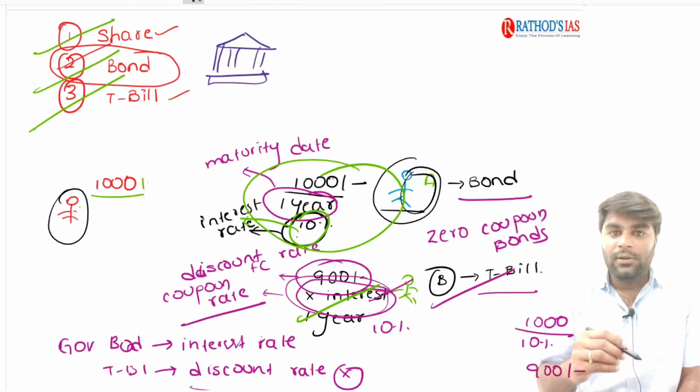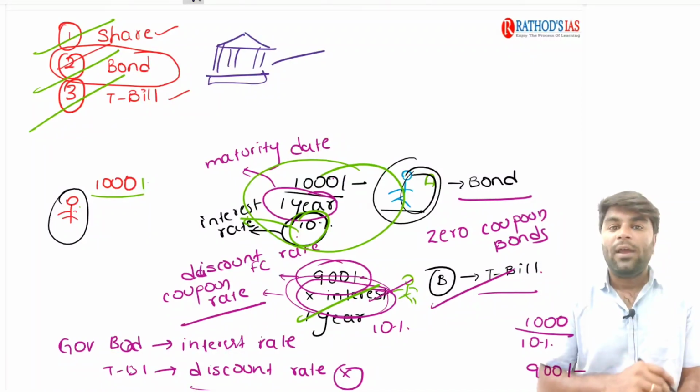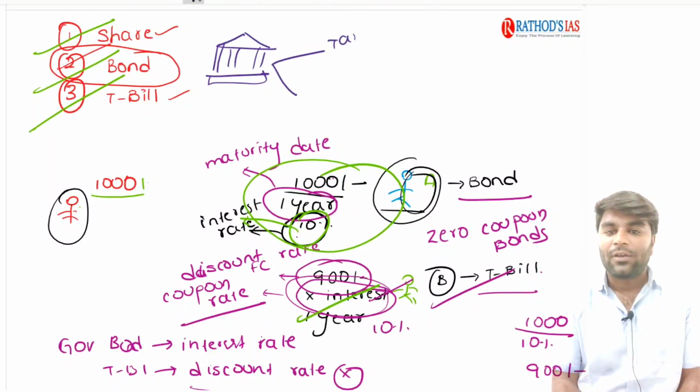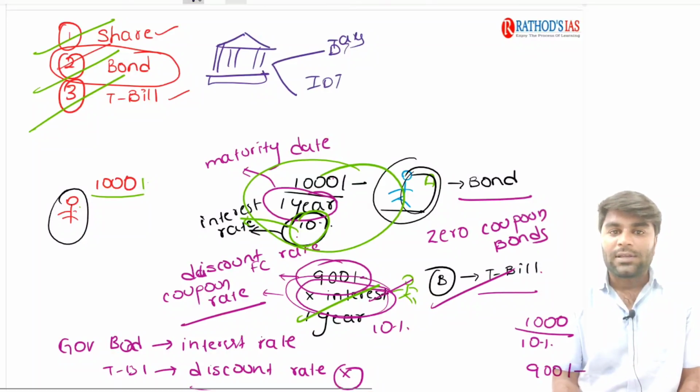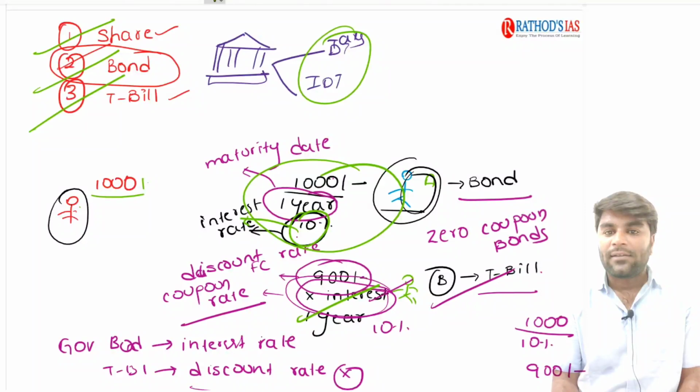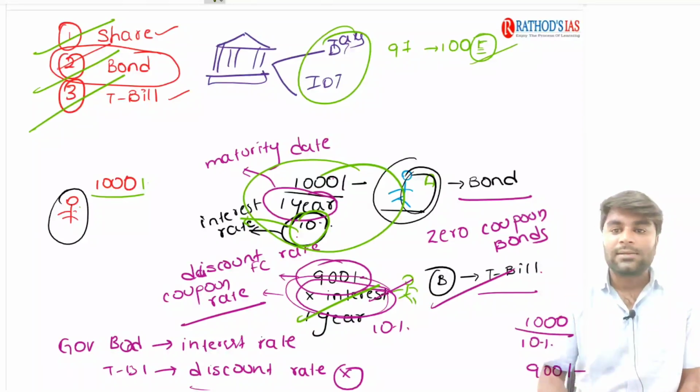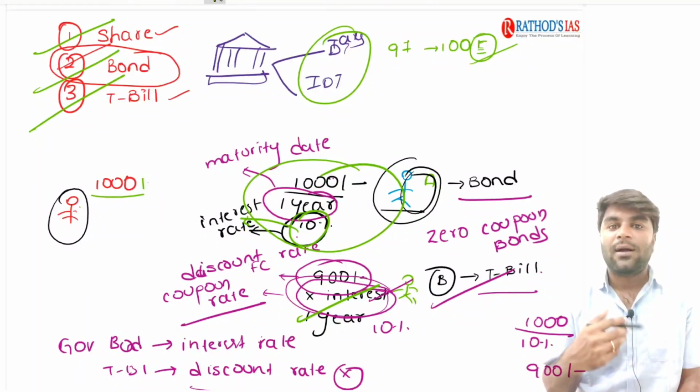Now, in order to fulfill these responsibilities, government needs revenue, isn't it? So, where does the government get the revenue? It gets the revenue through taxes. So what are the taxes we have? The direct taxes and indirect taxes. Try to understand. Imagine through the taxes, if government gets 97 rupees, they go for 100 rupees of expenditure. In the chapters of deficit financing and related topics, we have clearly discussed why a government should go for extra borrowing. Now, here the deficit is 3 rupees.